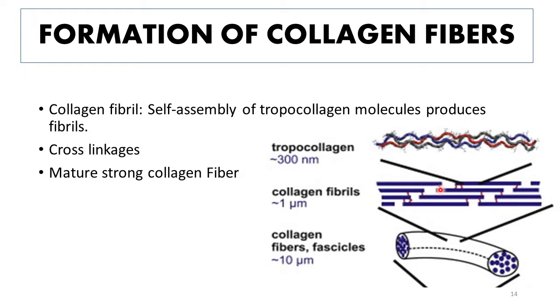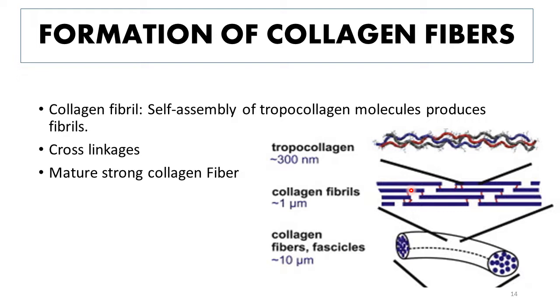Now this is one tropocollagen molecule, this is another, and this is another. And these molecules are arranged in such a way that they overlap each other, and this is known as the staggered pattern of collagen fibril arrangement. So this is a staggered pattern because different collagen molecules are overlapping each other. And as you can see, these cross links are present between individual tropocollagen molecules, and because of the presence of these cross links, the structure of collagen fibers